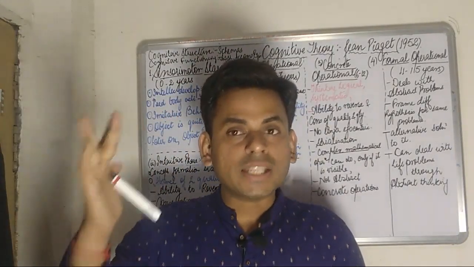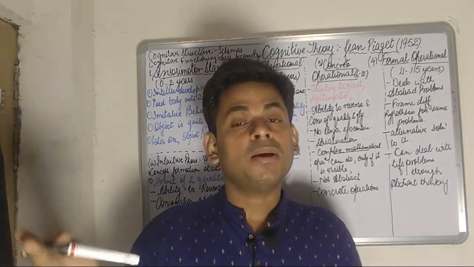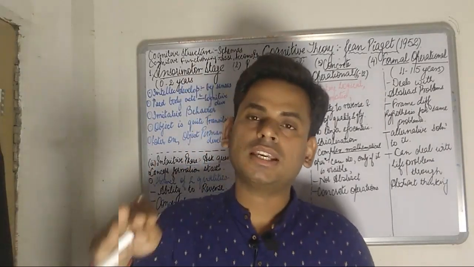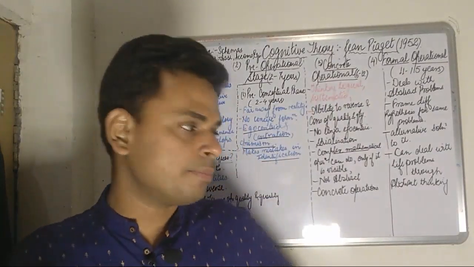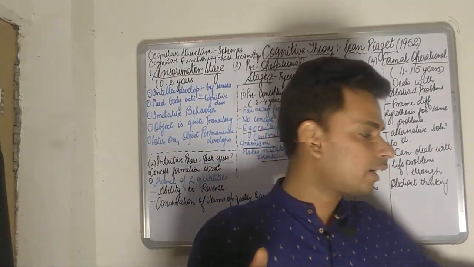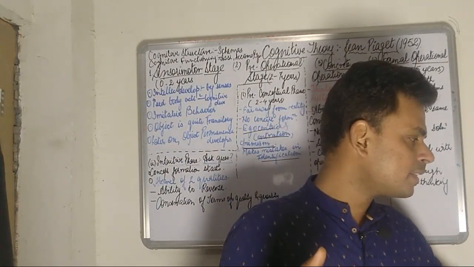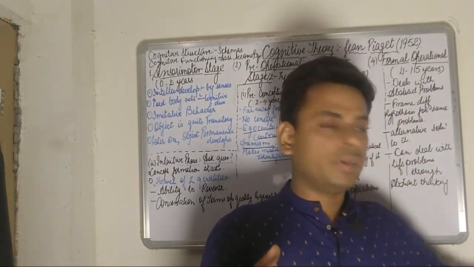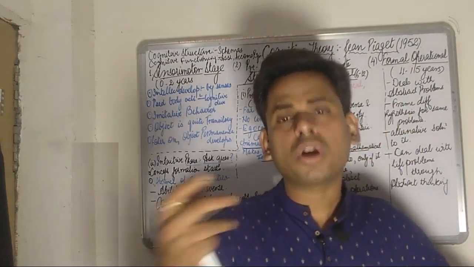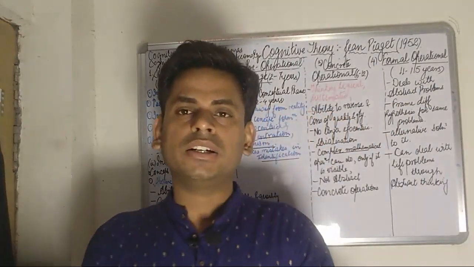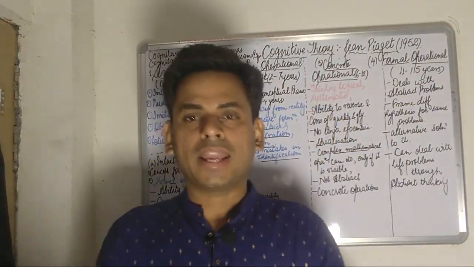We need not teach the child about a particular thing, but the child will learn things by himself. So this was the radical constructivism. It is basically a phenomenon which says that a child need not be taught everything. He will learn slowly and gradually by himself.